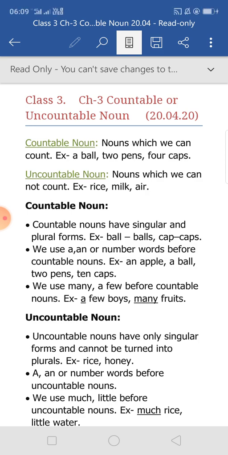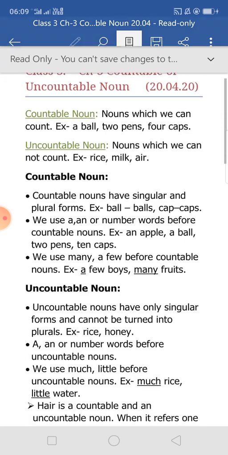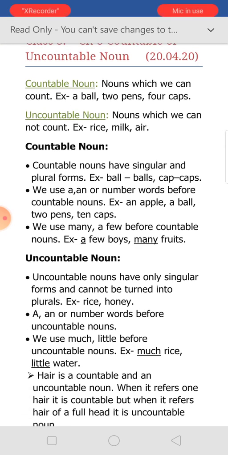Now I am going to the definition. Countable nouns: nouns which we can count. Example, a ball, 2 pens, 4 caps. Uncountable nouns: nouns which we cannot count. Example, rice, milk, air. Countable nouns have singular and plural forms. So a countable noun has one form that denotes only one thing, and another is plural, which means many things, more than one.